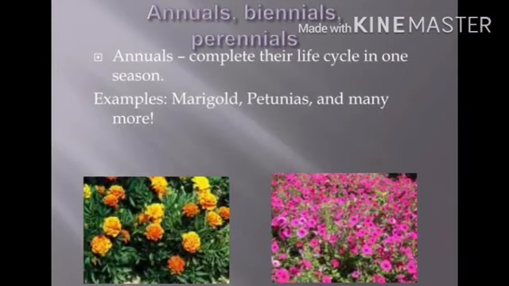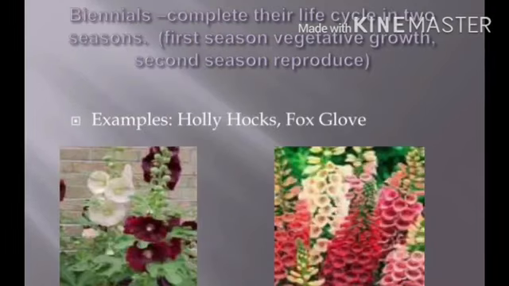Now I am going to tell you some examples of annual, biennial and perennial plants. Annuals complete their cycle in 1 year. Examples: marigold, petunia, etc. Biennials complete their life cycle in 2 years. The first season is the vegetative growth like stem and leaves, and the second season is the reproduction, meaning producing seed and fruits.